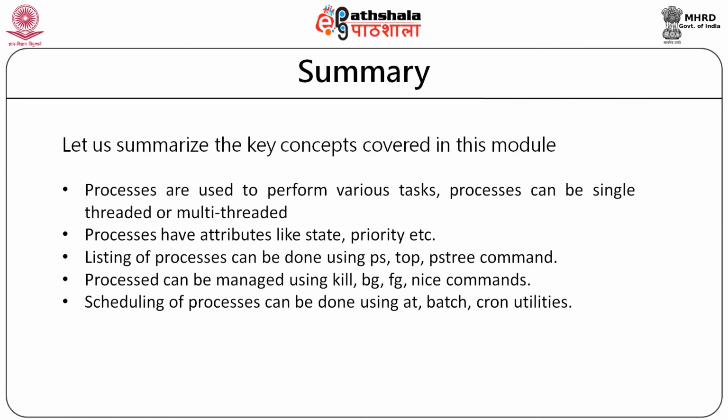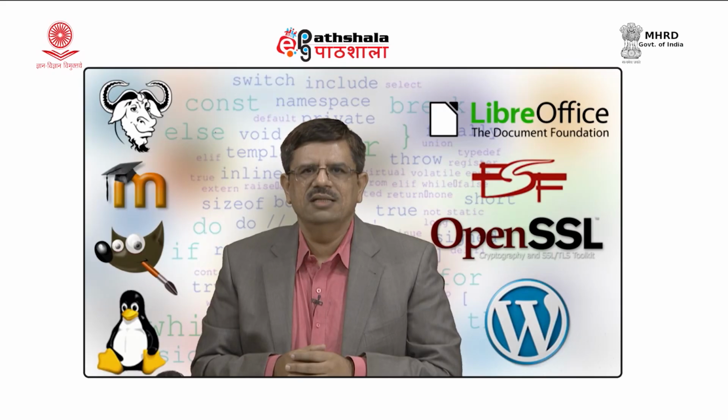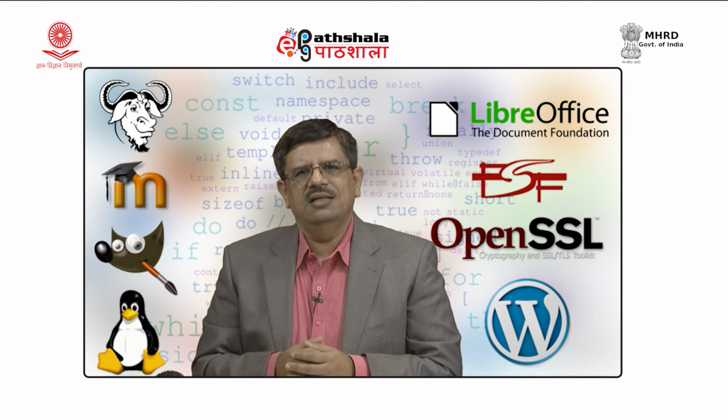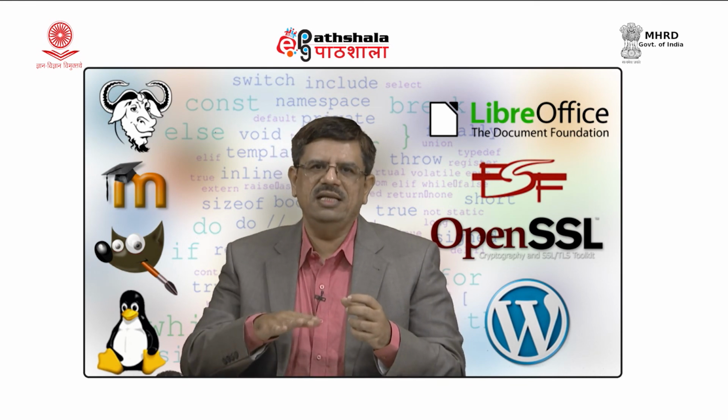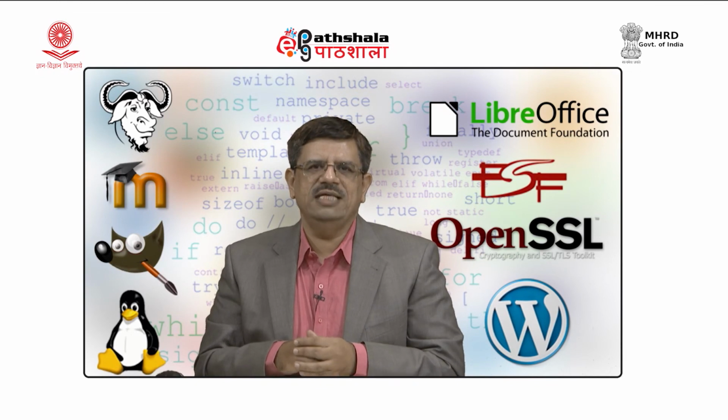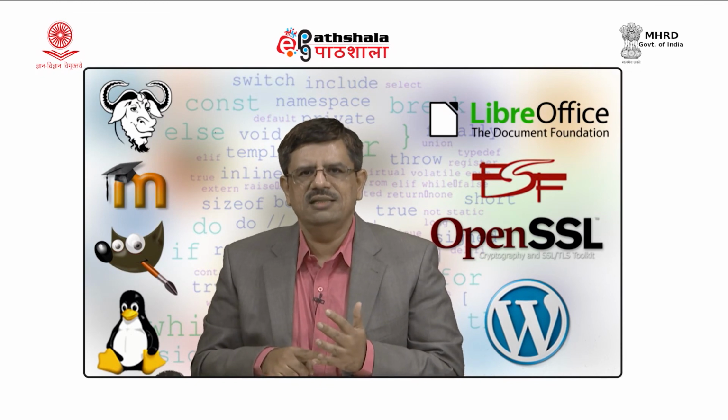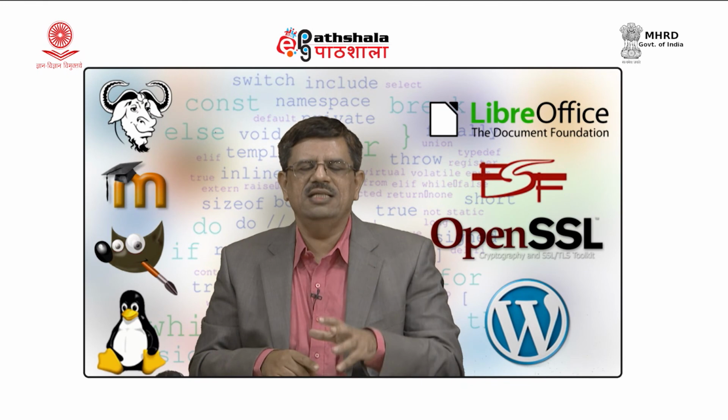So, to summarize, we have seen how the processes are created, what is the importance of process, what is the importance of thread. Then we also studied the listing of process, how we can list the running processes. We have seen ps command, pstree and top command to display the list of process.